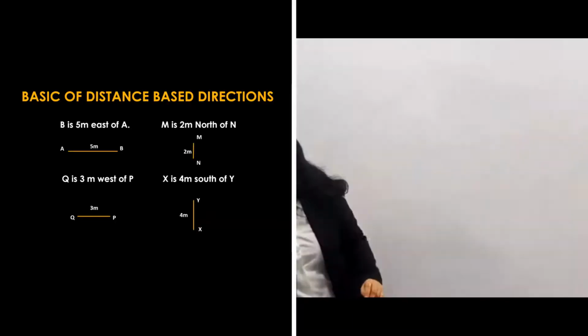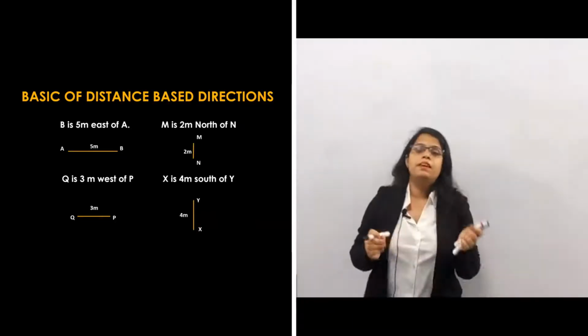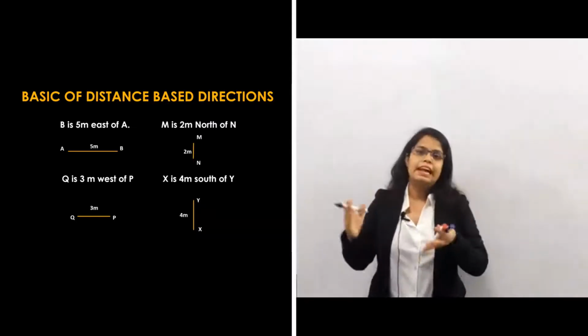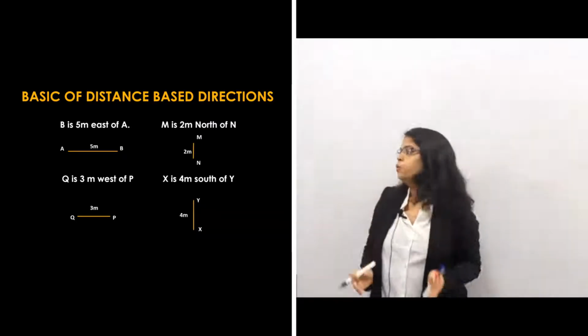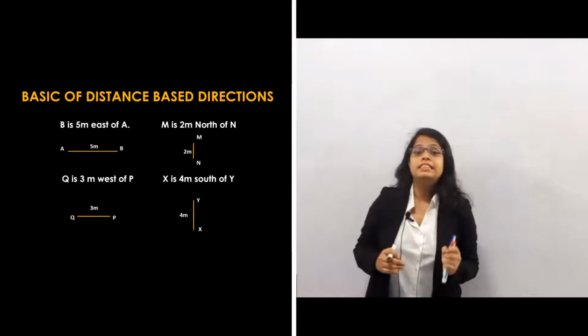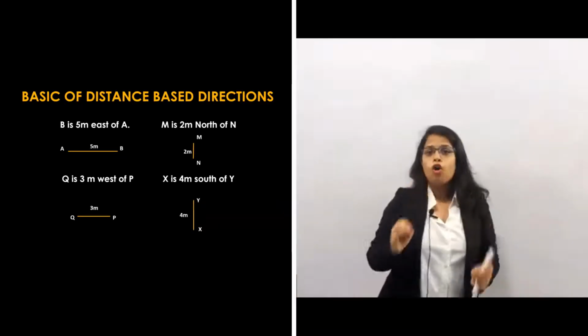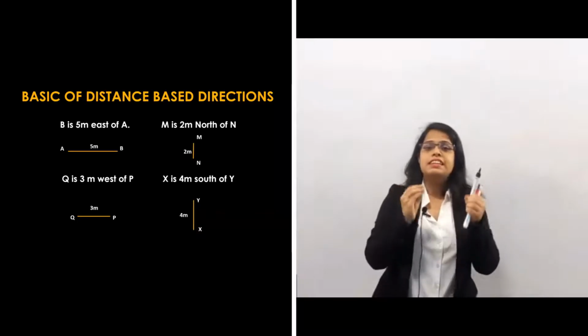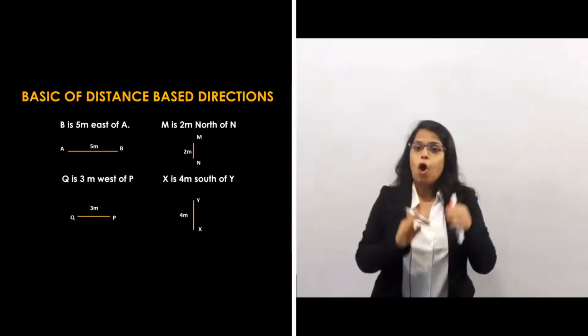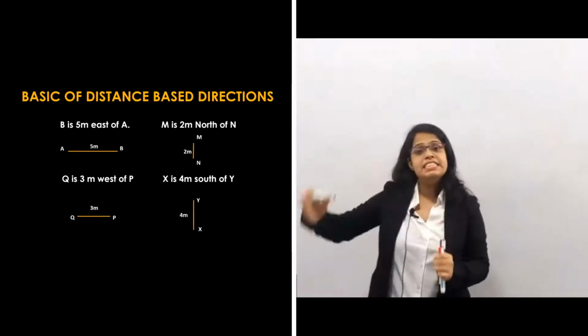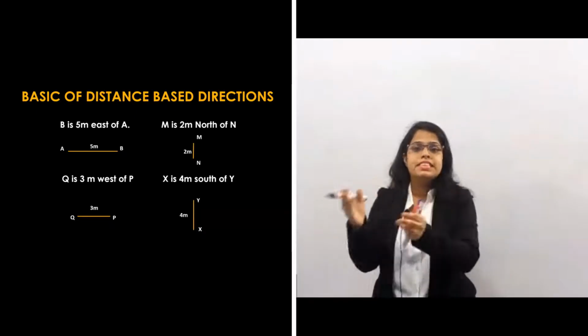Yeah. So the basics for that: if I'm saying left and right, we have already seen. Now first, they are saying that B is 5 meter east of A. Whenever there is an "of", that means we are considering the direction with A. Of A, that means A के east में B है. B is in the east of A.